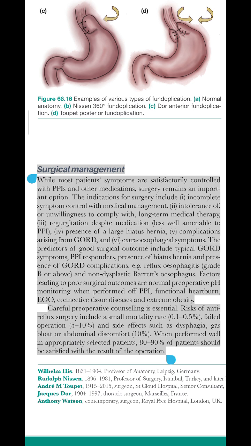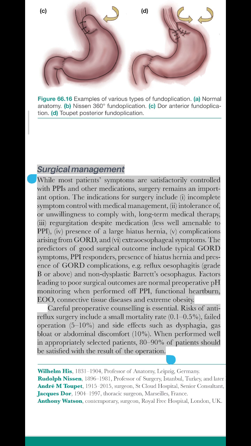Surgical management. While most patient symptoms are satisfactorily controlled with PPIs and other medications, surgery remains an important option. The indications for surgery include: one, incomplete symptom control with medical management; two, intolerance of, or unwillingness to comply with, long-term medical therapy; three, regurgitation despite medication, less well amenable to PPI; four, presence of a large hiatus hernia; five, complications arising from GORD; and